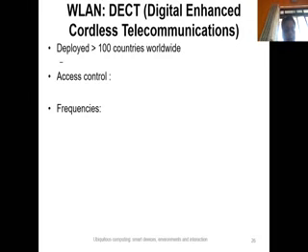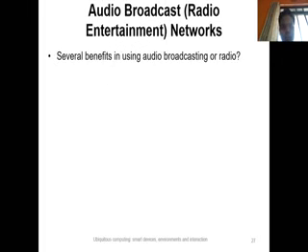It typically gives you 120 duplex channels in a device when operating at 1.88, or you can say 1.9 gigahertz frequency. It has also been specified to operate in the license-free 2.4 gigahertz frequency band. So that's DECT. DECT is basically a wireless network in a local area.